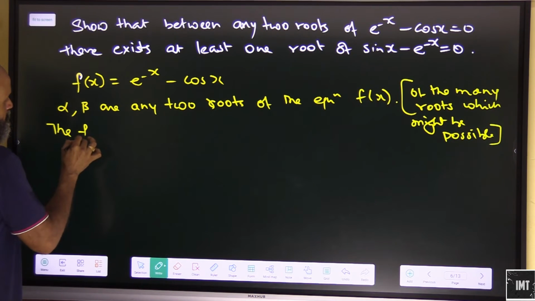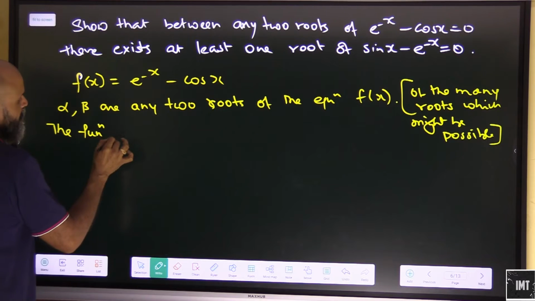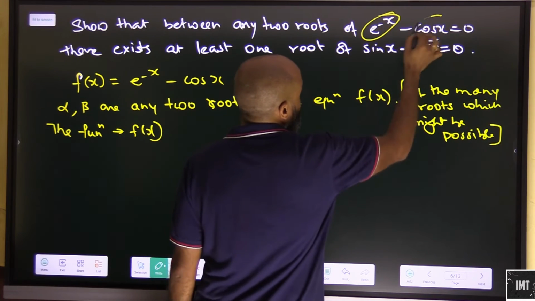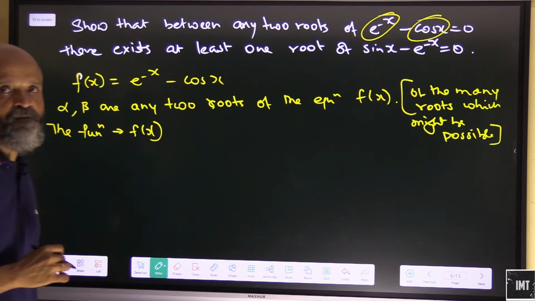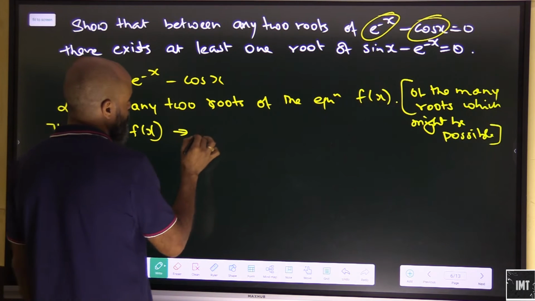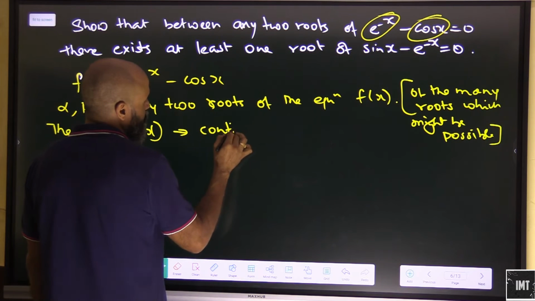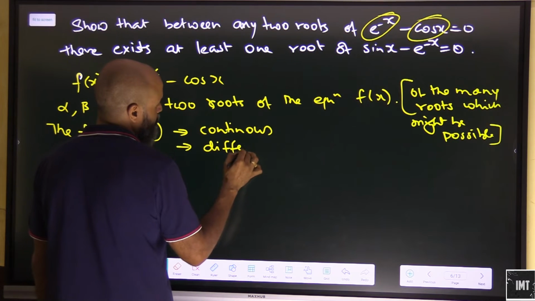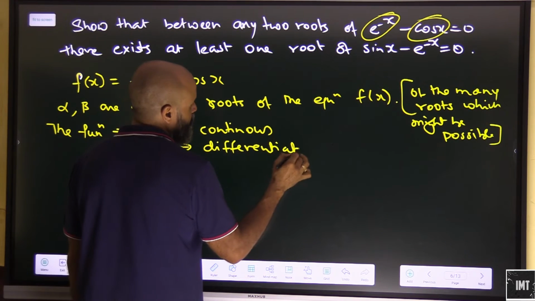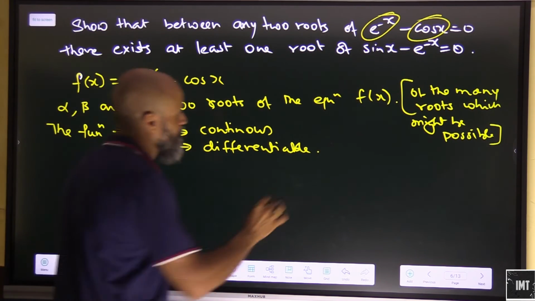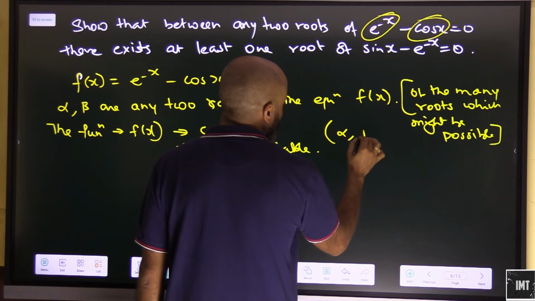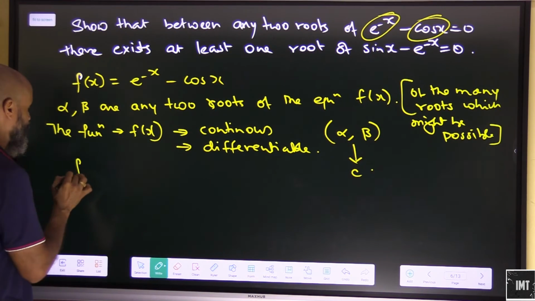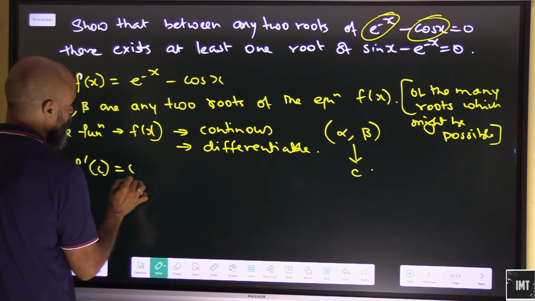So between, we can say that we know that function fx is made up of what? The exponential function and cos x, which is a trigonometric function. So it is basically continuous, and since it is continuous, it is differentiable. So between these two roots, that is alpha and beta, there exists a value c such that f dash c should be equal to 0.